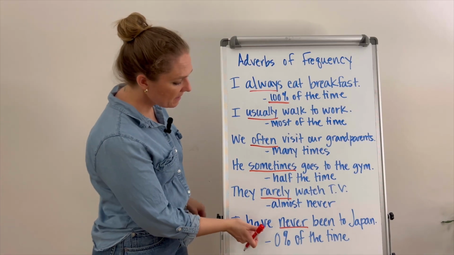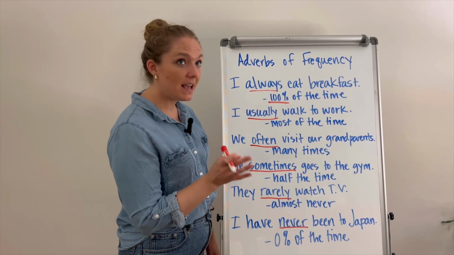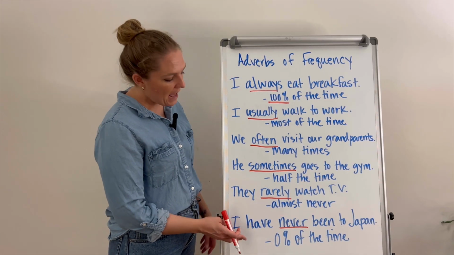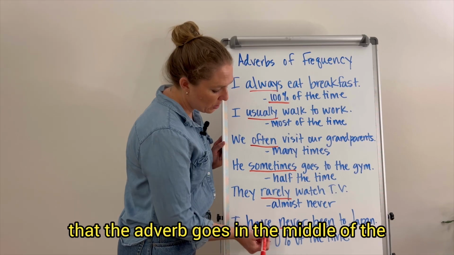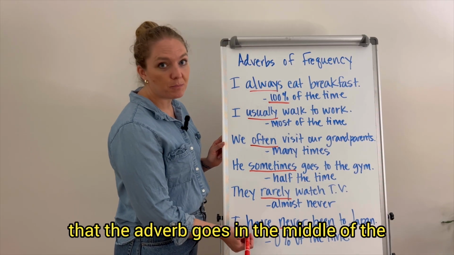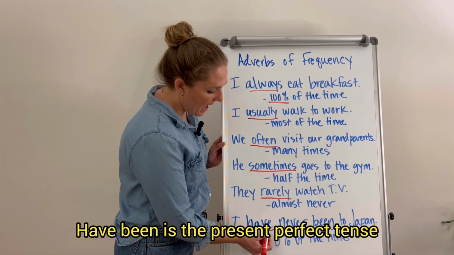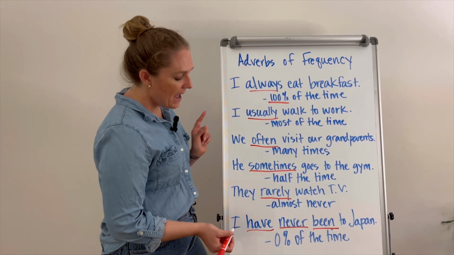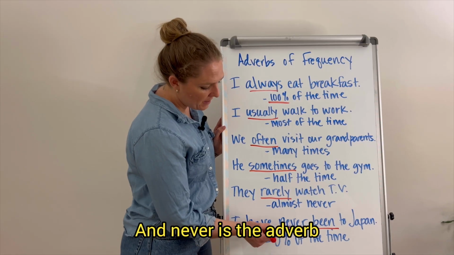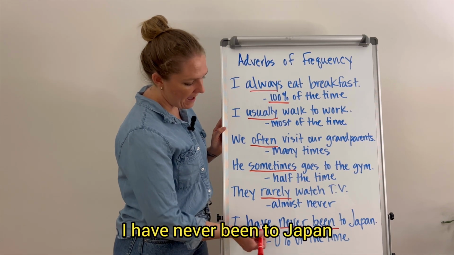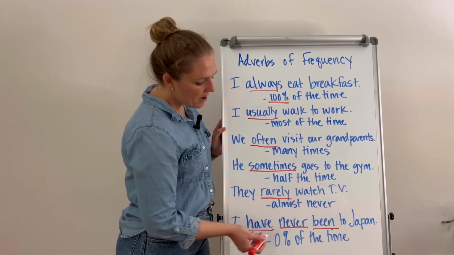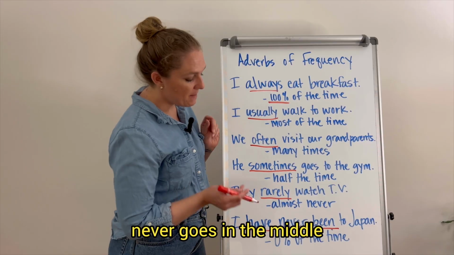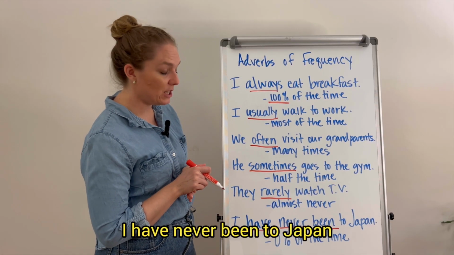Now, this last example is different. This last example is a present perfect tense verb. And so you'll notice that the adverb goes in the middle of the present perfect verb. Have been is the present perfect tense, and never is the adverb that goes in between. I have never been to Japan. And so never goes in the middle.